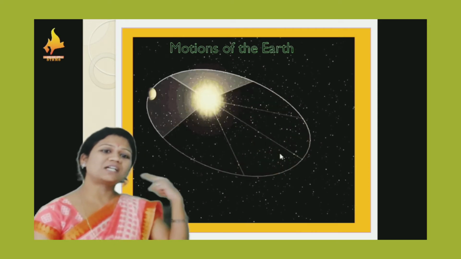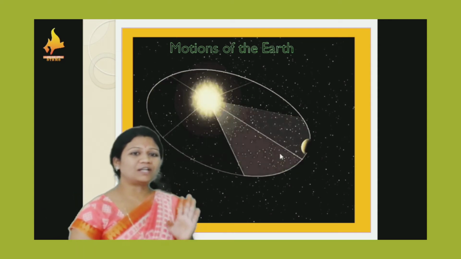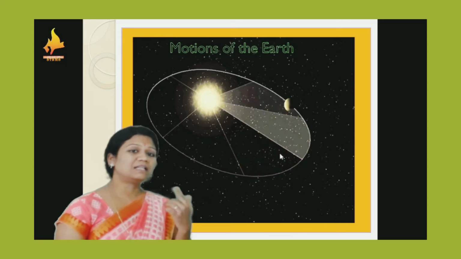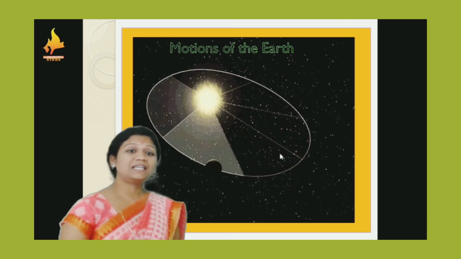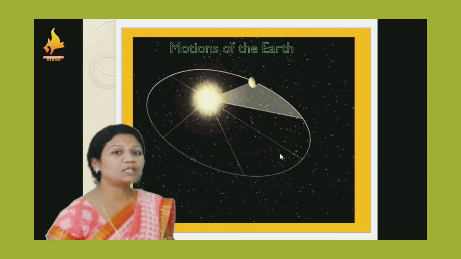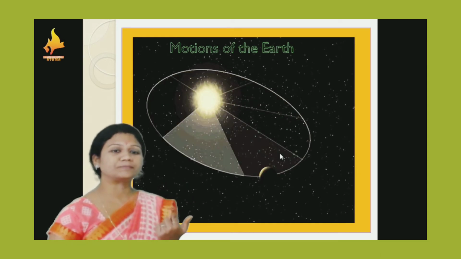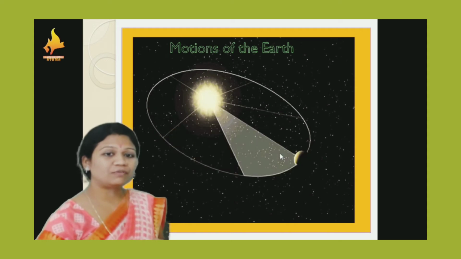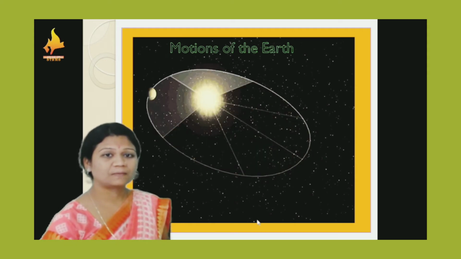When the earth moves around itself, that is called rotation. And when the earth moves around the sun, that is called revolution. Definitely, it takes a lot of time to complete one round around the sun, and it's about 1 year. That we will discuss in this session.